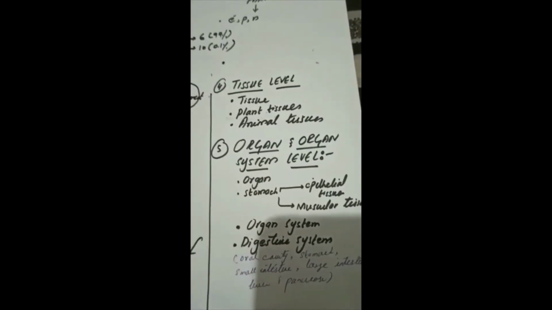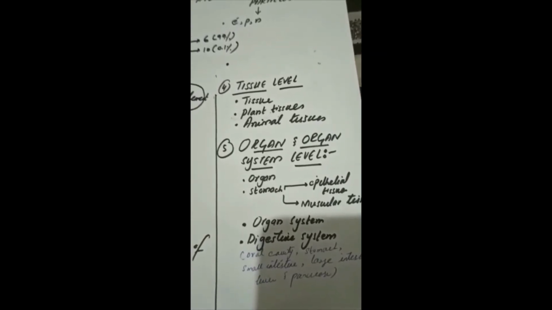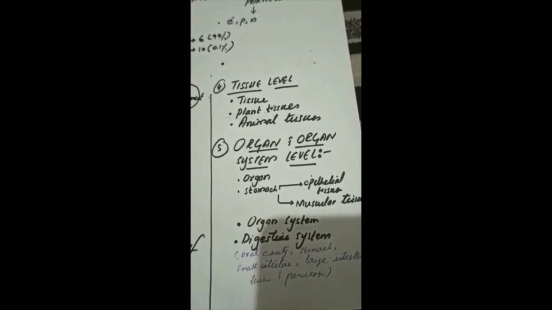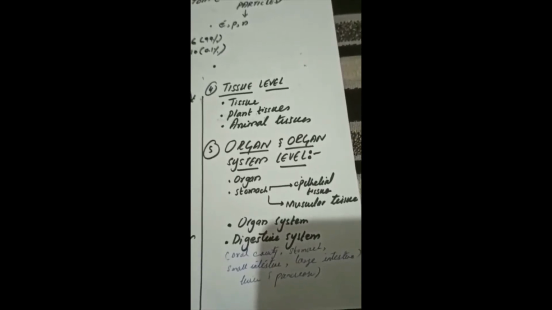Next is the organ and organ system level. Different types of tissues having a related function organize together to form an organ. For example, the stomach is an organ specialized for the digestion of proteins or food. It is composed of two types of tissues: epithelial tissue and muscular tissue. The function of epithelial tissue is to secrete gastric juice for digestion of proteins, while muscular tissue carries out the contraction of stomach walls for digestion of food.